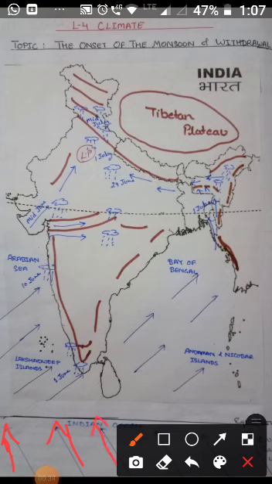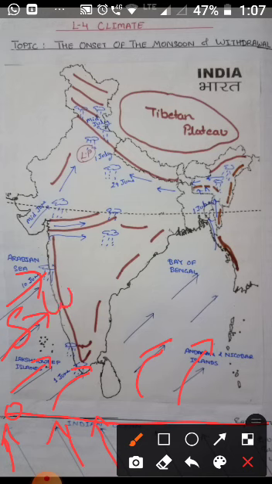As these winds cross the equator, see, this is the equator, they become southwest winds. Clear? Children, these winds cross the equator and turn right towards the low pressure.